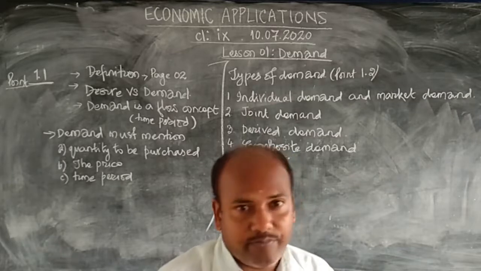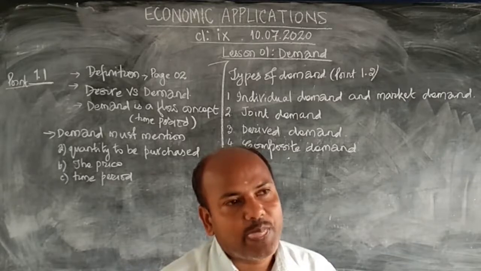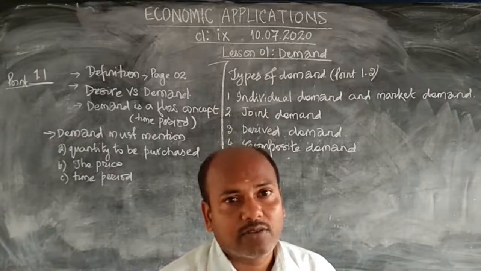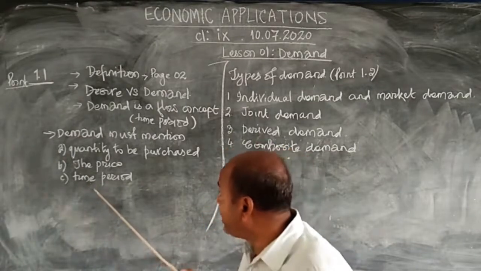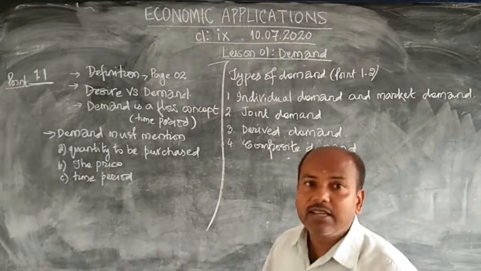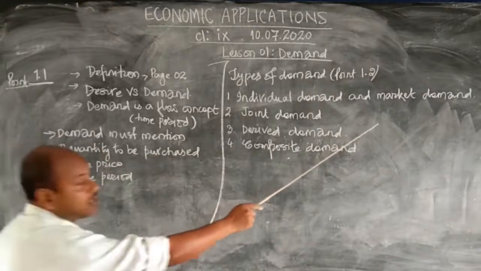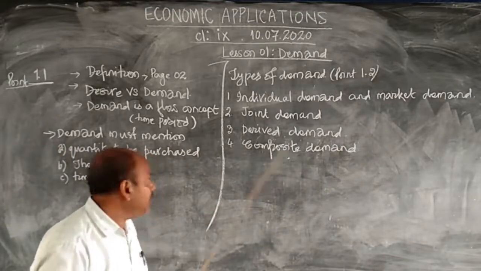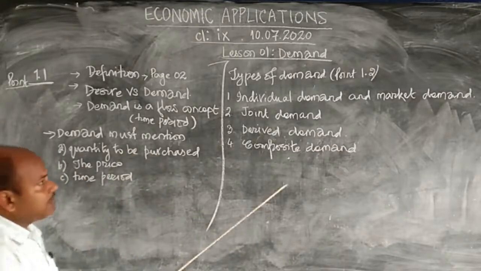If you end up in a market, how much quantity of a commodity is purchased by everybody in a given time period, and the price, is called market demand. So in a market, demand is the demand of all the individuals for a particular commodity at a given price and time period. Then there is a market demand.